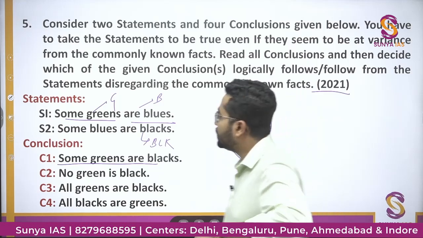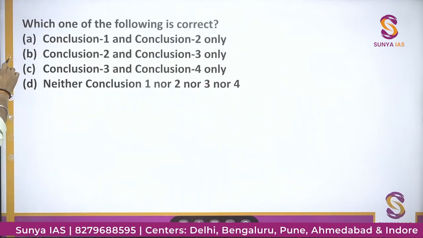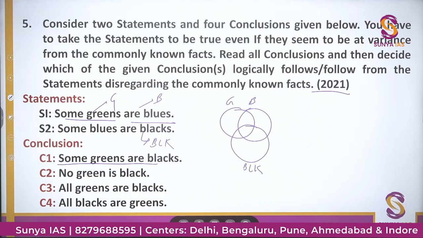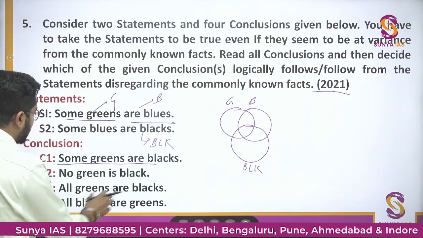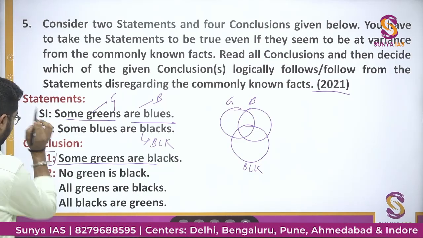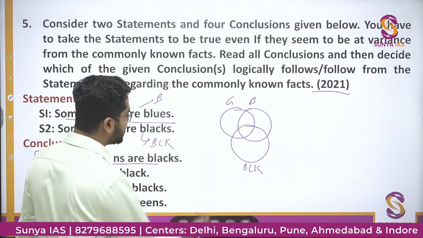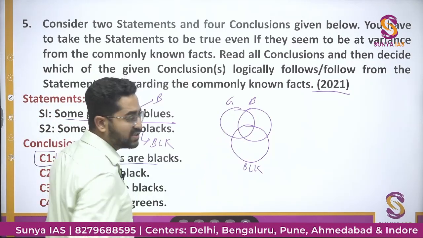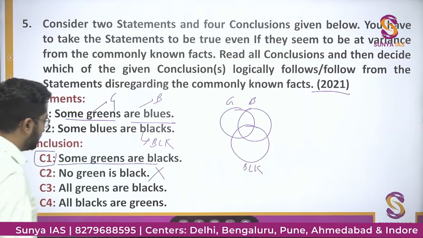Is it true in all the conditions? Can we say that this is possible in all the conditions? Okay, we'll see this statement later. No green is black. Can we say this statement? You can see these many possible conditions are there. There is some green which is black. This statement is wrong. No green is black.